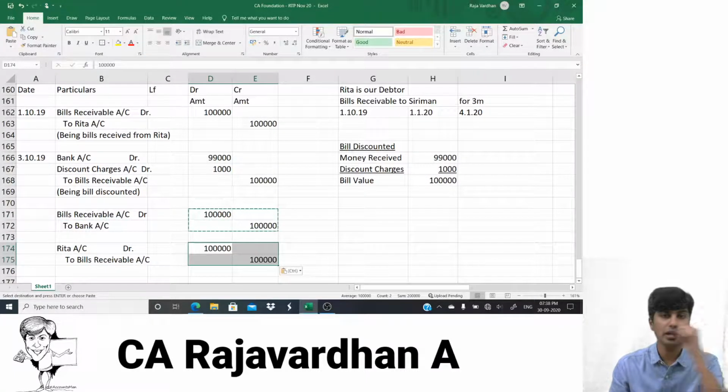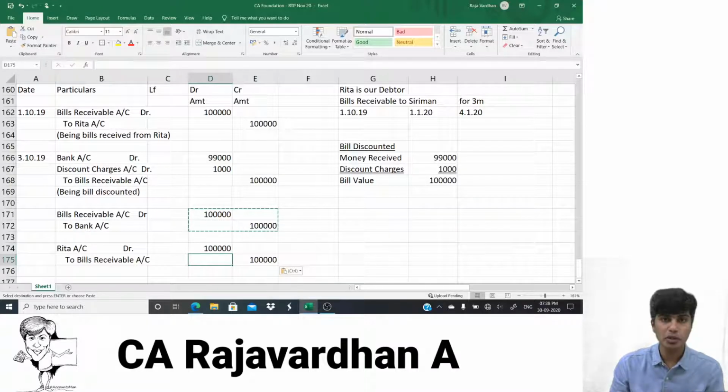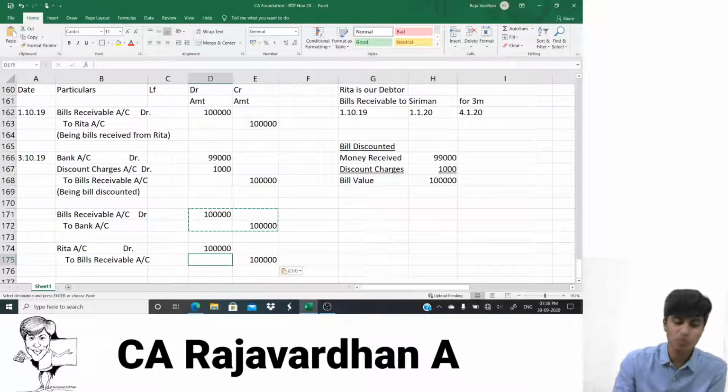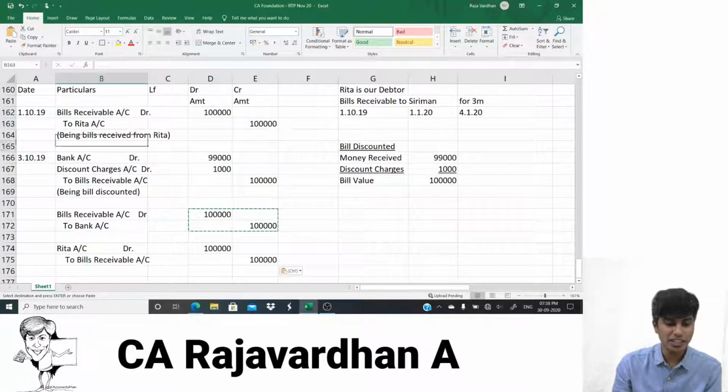So this is what I write. I'll write Rita account debit to bills receivable account. If you can observe, the first transaction I wrote, bills receivable to Rita, that transaction I'm reversing here, and this transaction I'm reversing it here.